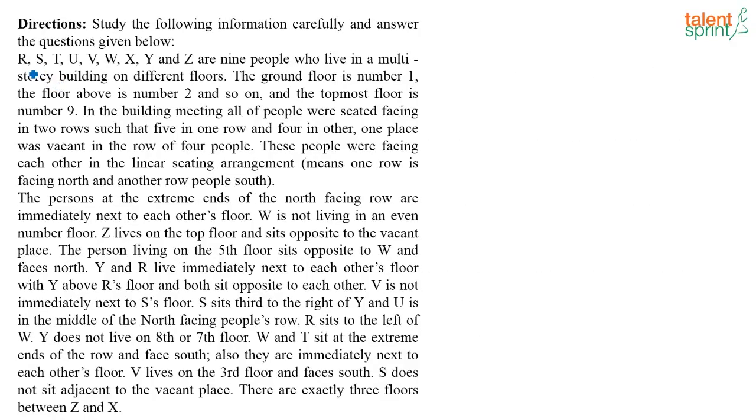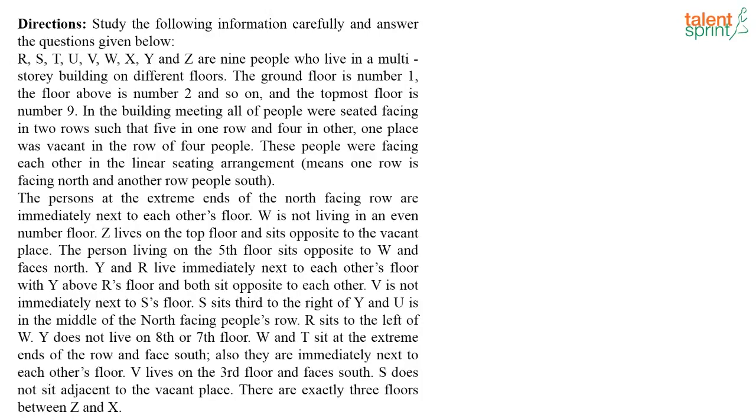So what is given here? R, S, T, U, V, W, X, Y and Z are 9 people who live in a multi-story building on different floors. The ground floor is number 1, the floor above is number 2 and so on, and the topmost floor is number 9. In the building, all the people were seated facing 2 rows in such a way that 5 in one row and 4 in the other. One place was vacant in the row of 4 people. These people were facing each other in a linear seating arrangement.